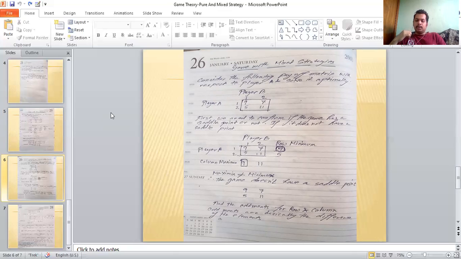The starting point of the mixed strategy is figuring out the oddments for the row and column values. Oddments are basically the difference between the two elements. So 9 minus 7, the difference between 9 and 7, that is 2, will be the oddment for the next row. So over here we'll now calculate the oddments.